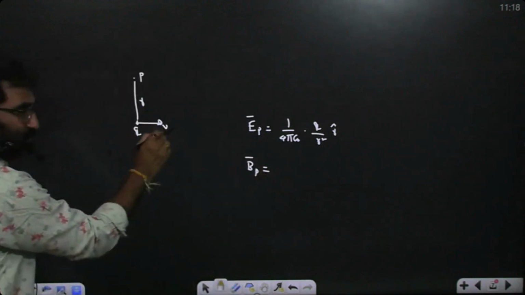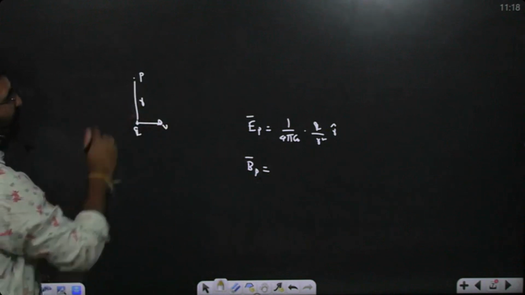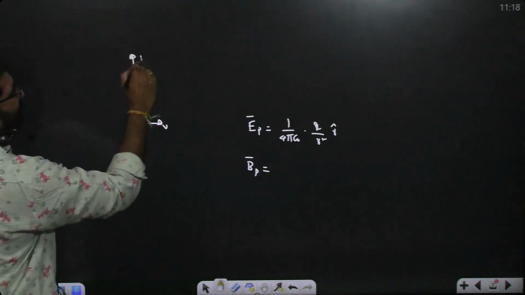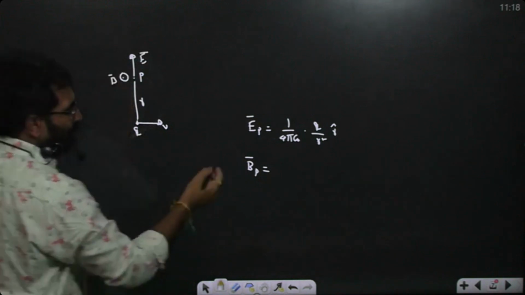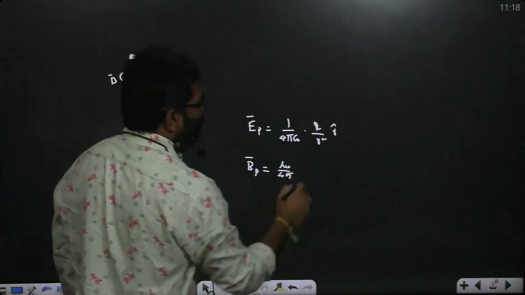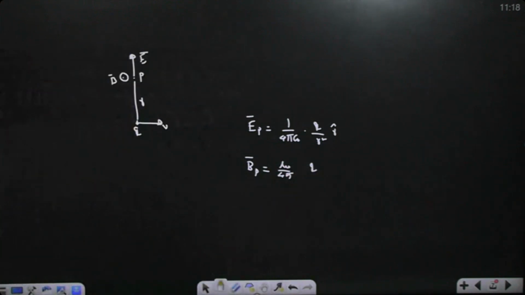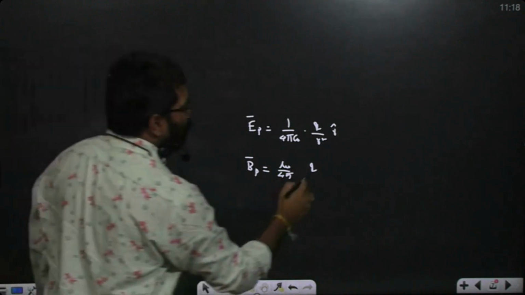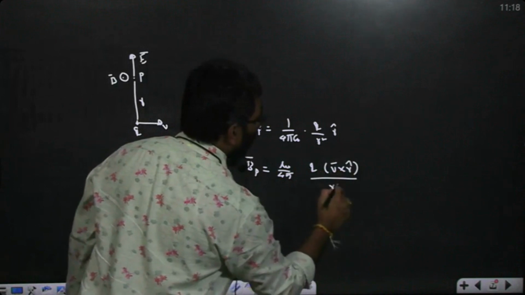V bar is along this direction. We are finding V bar cross r cap, out of the plane will be there. Magnetic field at this point, electric field is along this direction, but magnetic field is out of the plane. So that magnetic field is what? Mu naught by 4 pi q into, positive charge is moving, q into v bar cross r cap by r square.